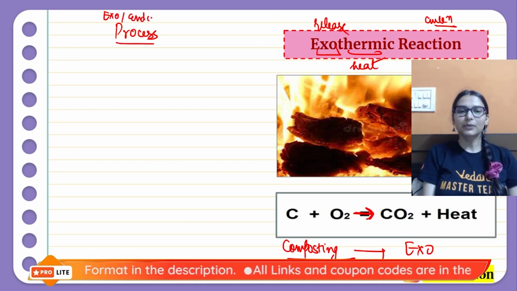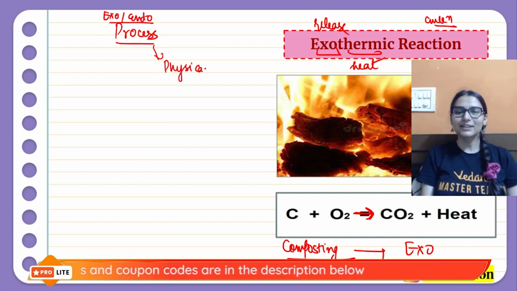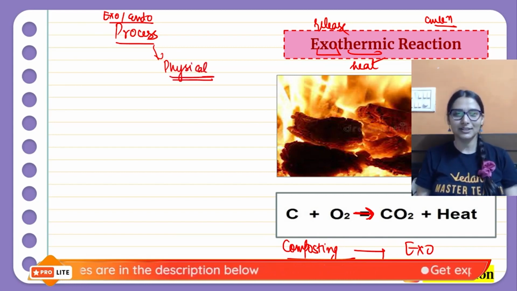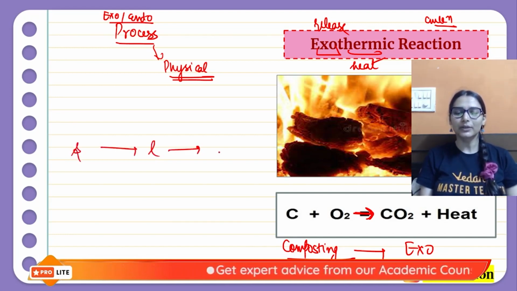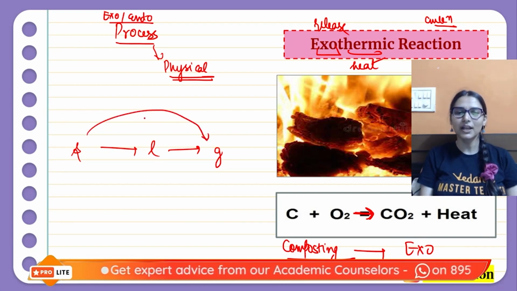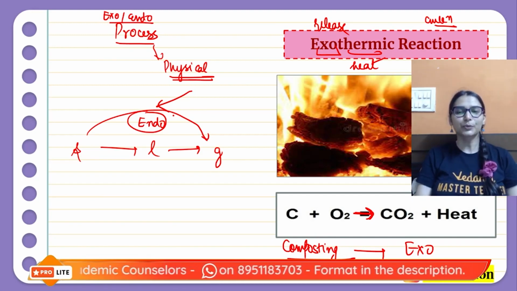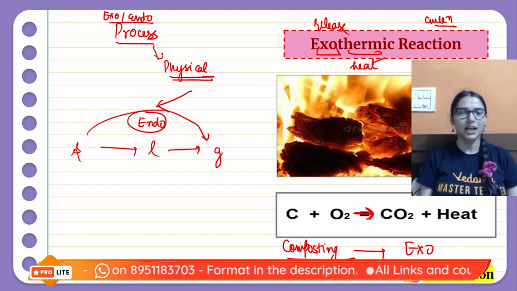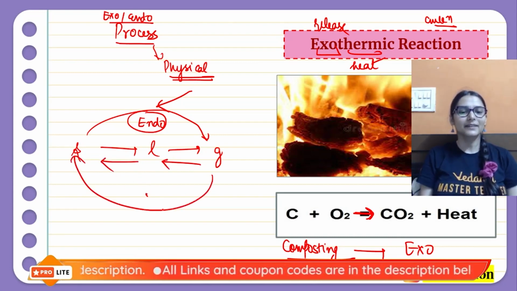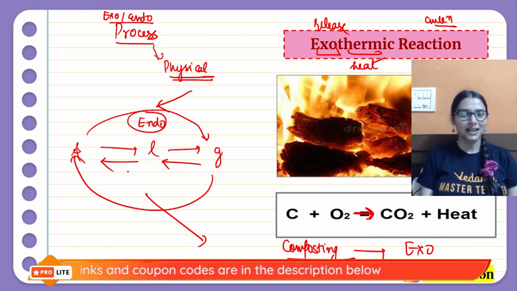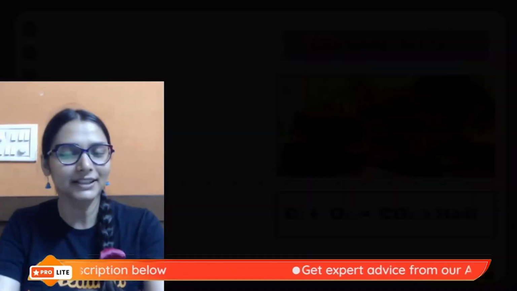What is the difference between a process and a reaction? Beta, a process can also be a physical change, but a reaction is always a chemical change, isn't it? For example, whenever you have solid to liquid, liquid to gas, solid to gas conversion, they are always accompanied by absorption of heat. So these processes are endothermic. But the reverse of that, gas to liquid, liquid to solid, gas to solid, are accompanied by loss of heat. So they are exothermic changes. इसको ध्यान रखना, easy है.